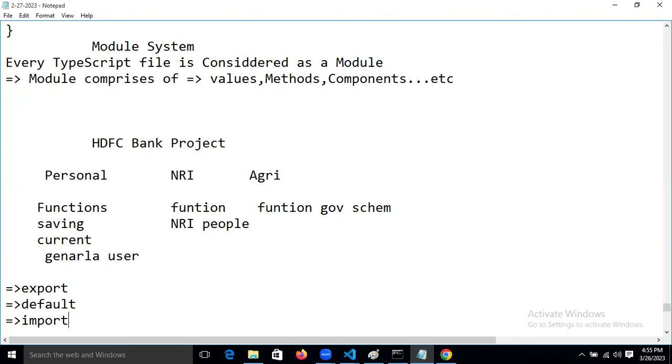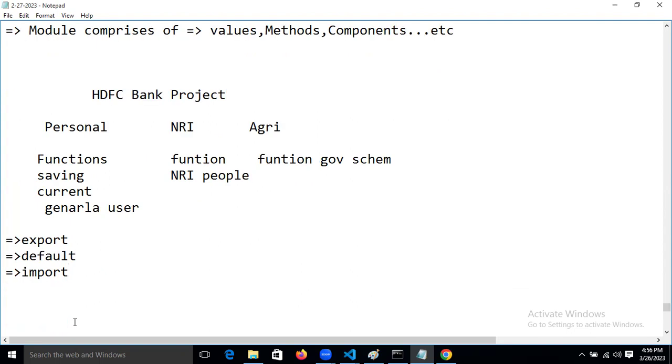Import is nothing but what we do in Java. If our classes are in different files and we want to make a relation with another class, we import that class into this class. In Java also there is an import statement, where we import packages. Here also there is an import statement, but the working functionality is different. We will see how we import here practically.